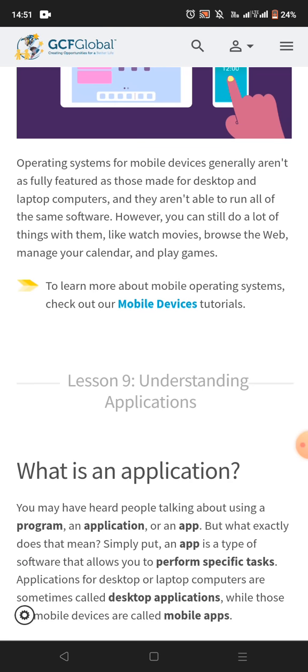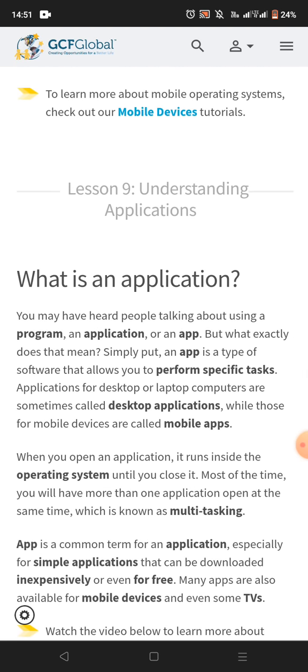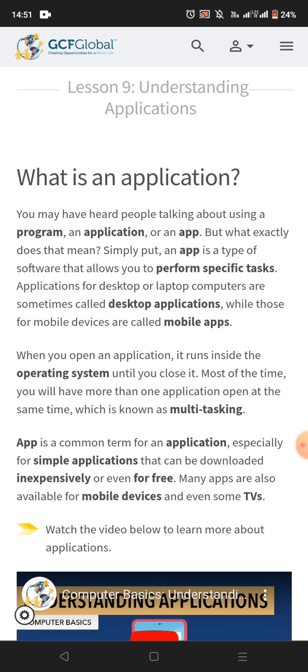To learn more about mobile operating systems, you can see the next one. The next one is understanding applications. What is an application? You may have heard people talking about using a program, an application, or an app. But what exactly does that mean? Simply put, an app is a type of software that allows you to perform specific tasks.